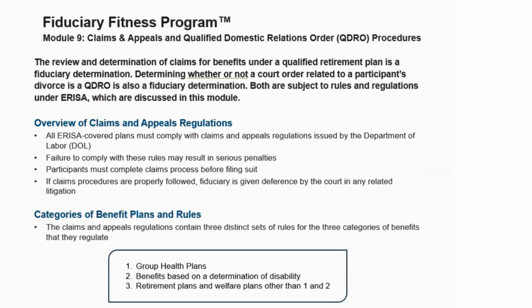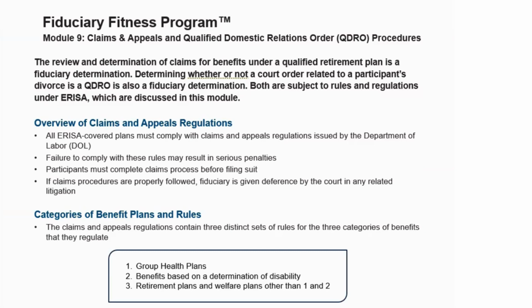Let's review an overview of claims and appeals regulations. First, all ERISA governed plans must comply with claims and appeals regulations that are issued by the Department of Labor. Failure to comply with these rules may result in serious penalties. Next, participants must complete the claims process before filing suit. And lastly, if claims procedures are properly followed, the fiduciary is given deference by the court in any related litigation.